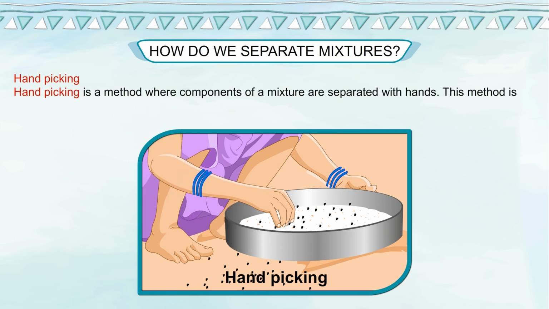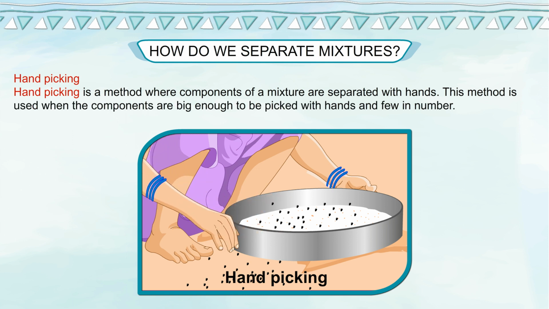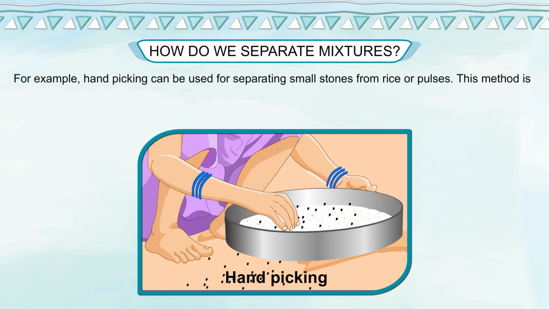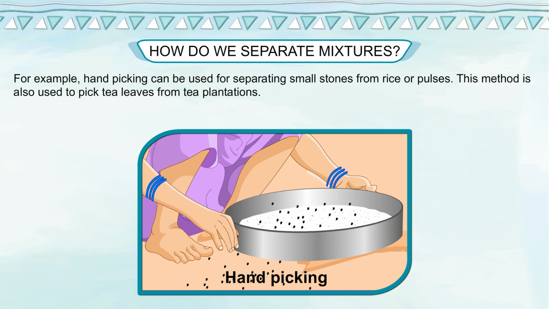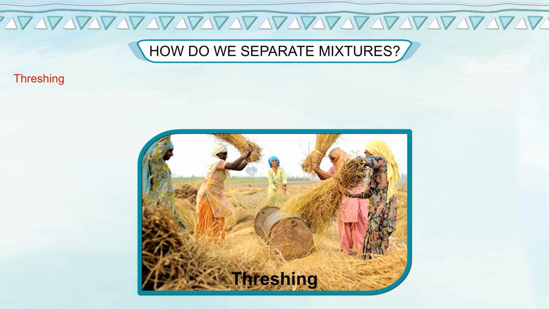Handpicking. Handpicking is a method where components of a mixture are separated with hands. This method is used when the components are big enough to be picked with hands and few in number. For example, handpicking can be used for separating small stones from rice or pulses. This method is also used to pick tea leaves from tea plantations.